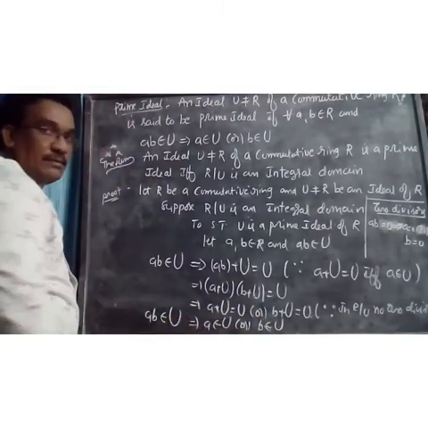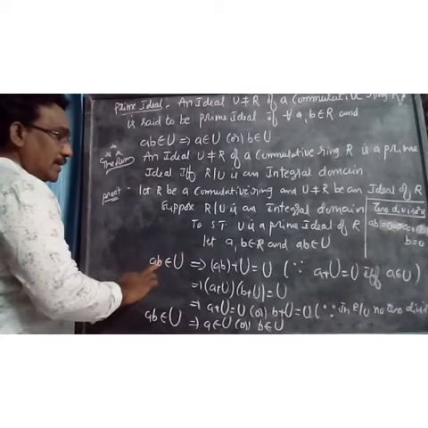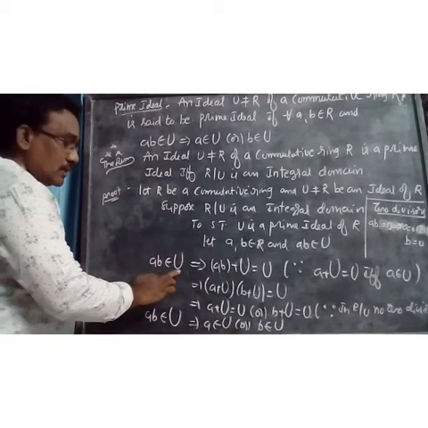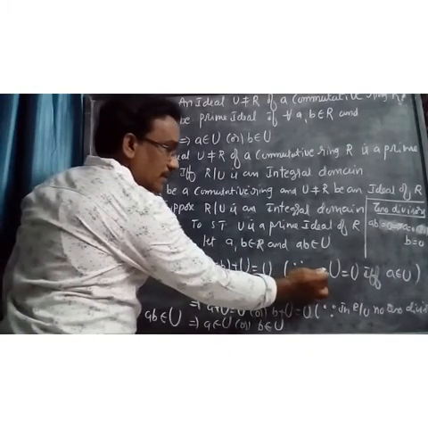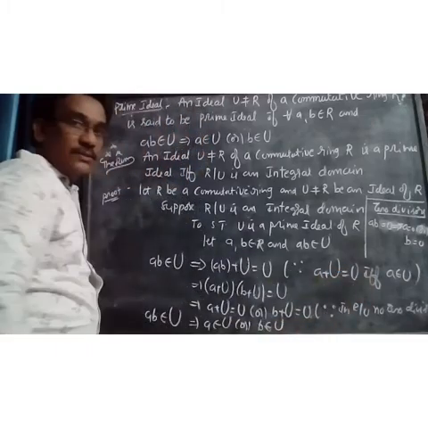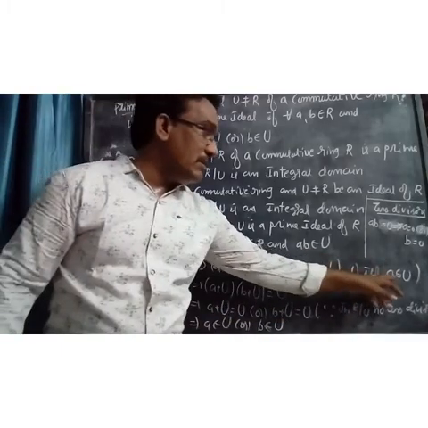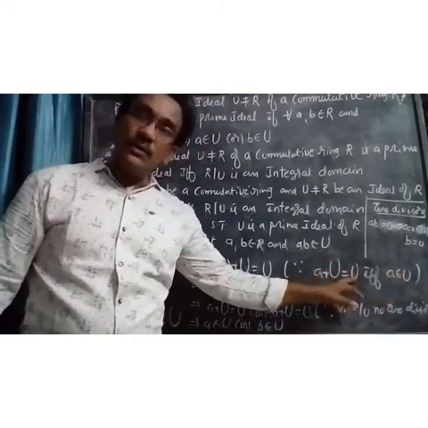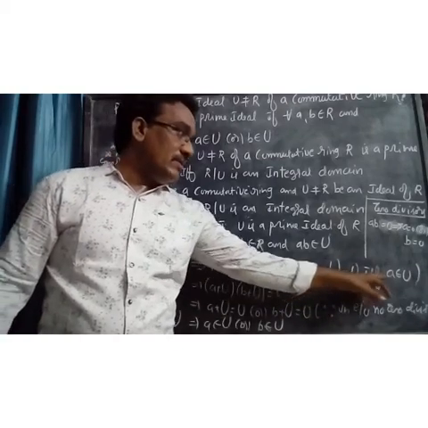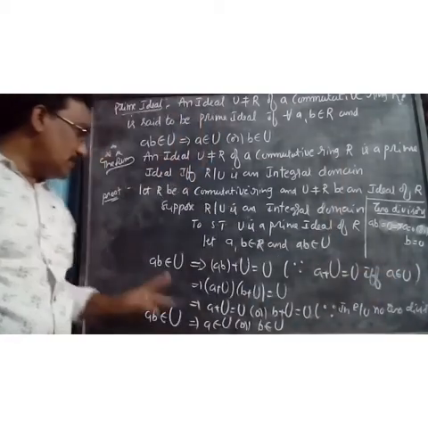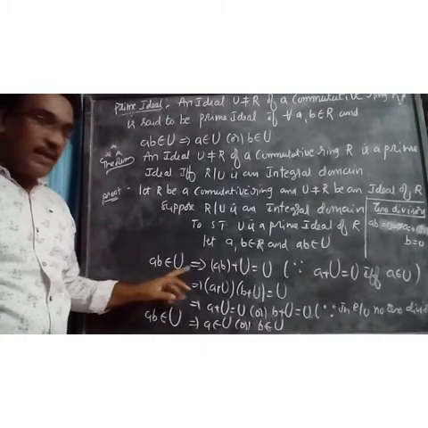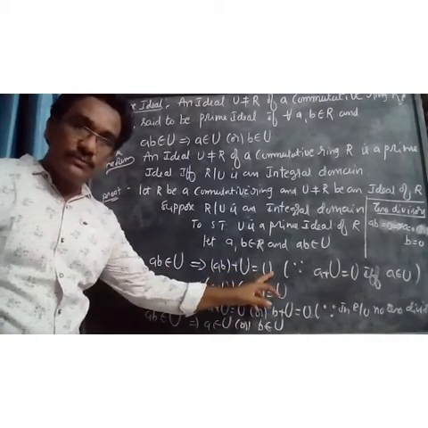Then U is a prime ideal. I take a·b belongs to U. We have a theorem: a + U equals U if and only if a belongs to U. If a belongs to U, then a + U equals U. Therefore, ab belongs to U implies ab + U equals U.